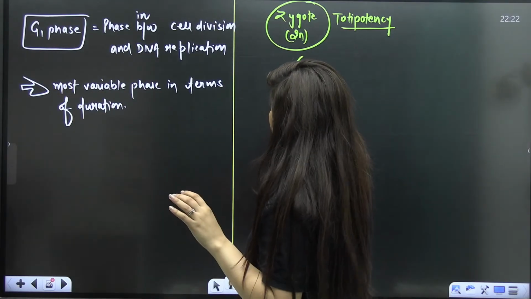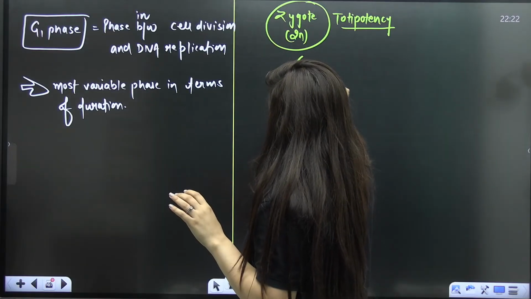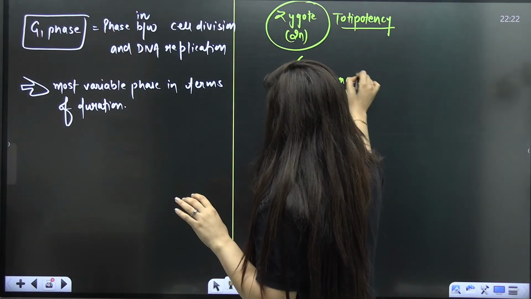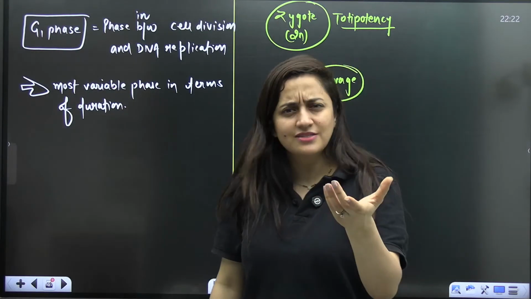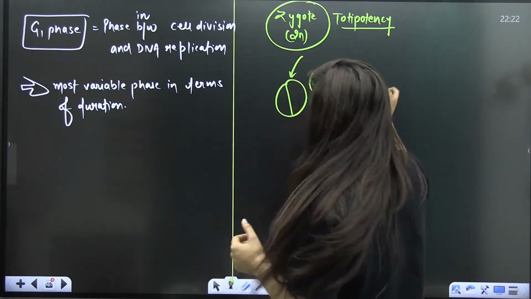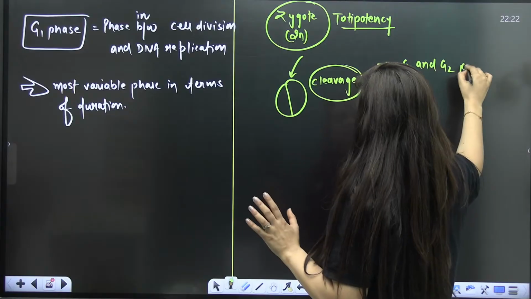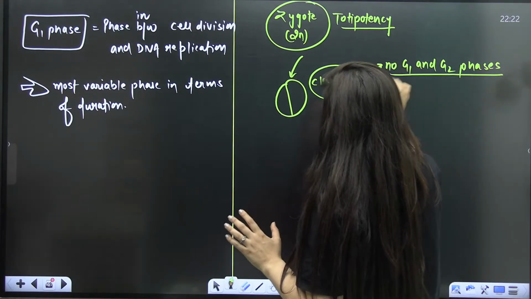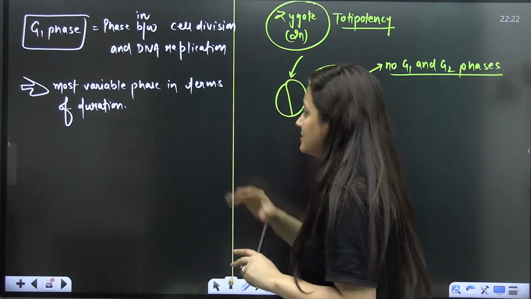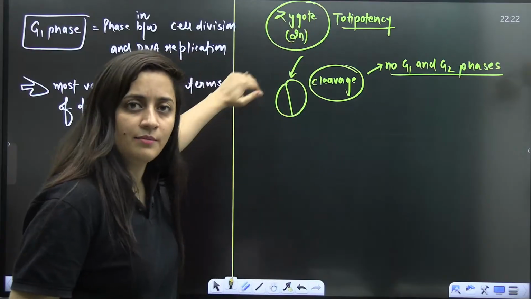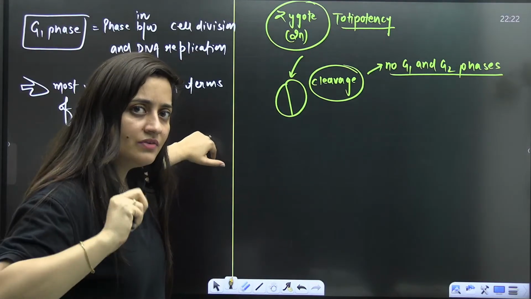When the zygote divides, initially the name of the division that we use is cleavage. What is the word that we use for it? Cleavage. It is just like your mitosis only. But here in the cleavage, students, there will be no G1 and G2 phases. I'll tell you why I am telling you this. There will be no G1 and G2 phases. Now look at it. You are talking about interphase, where you are starting with a G1 phase.